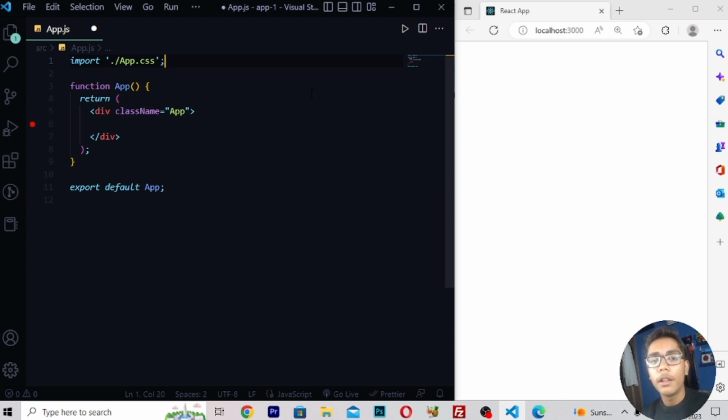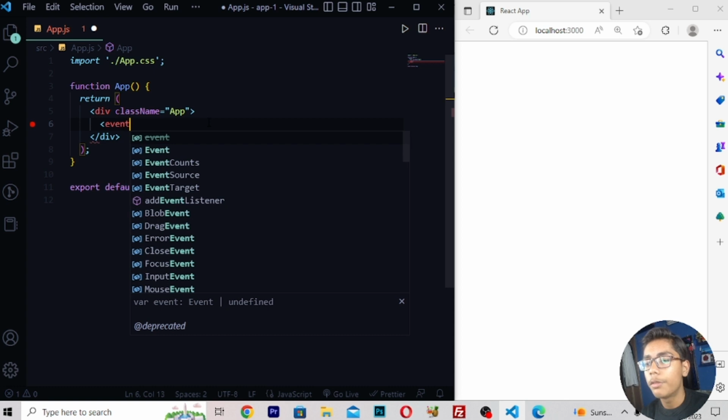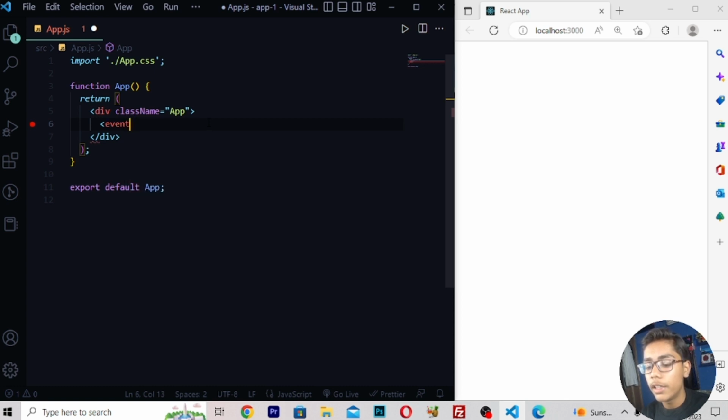In the state video, I also told you the same step, but now in this video there will not be any import step or library downloading step. We just have to work directly here. So now for working with this amazing event handling, you first have to write a tag here. You have to write event handling directly like this.